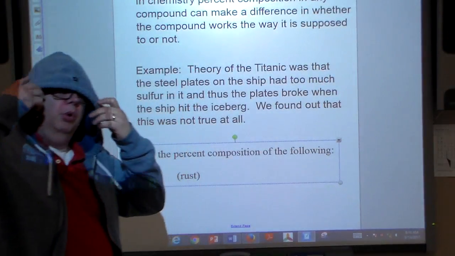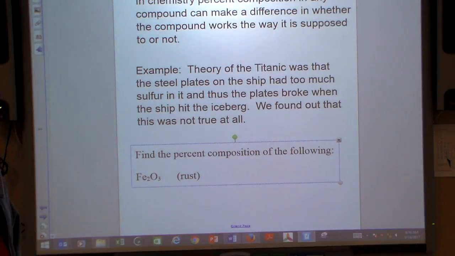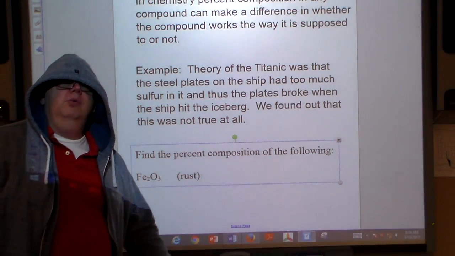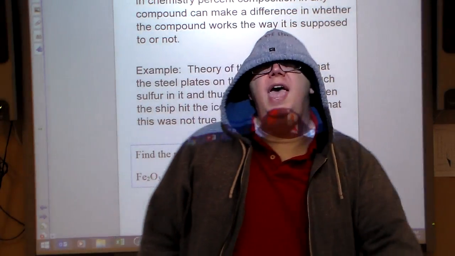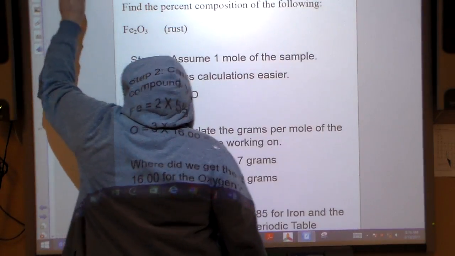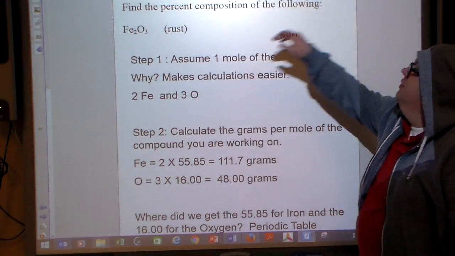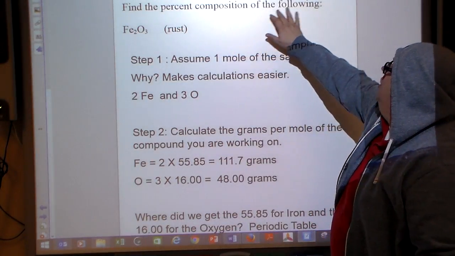All right, so we have a problem that we're going to work on. Find the percent composition of the following: Fe2O3, rust. Interestingly enough, that is on your packet. So let's go with it.